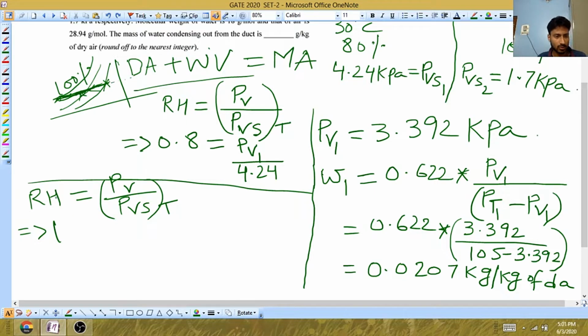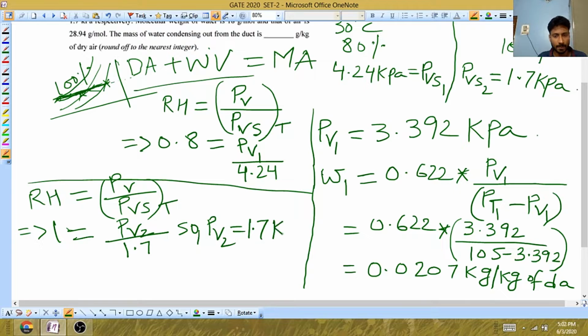So 1 equals PV upon PVS, which is 1.7. So PV2 will be 1.7 kilopascals.